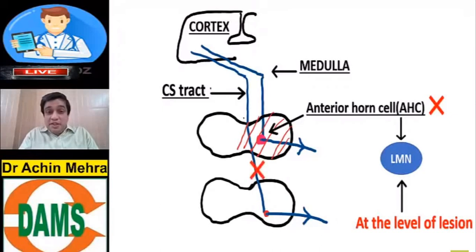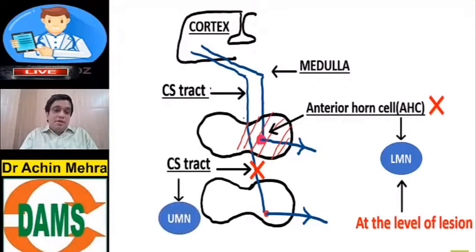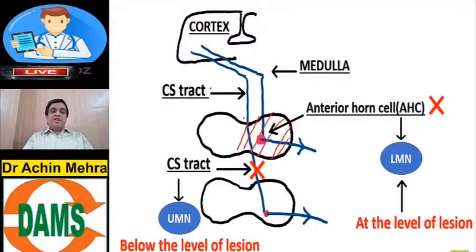But below the level of the lesion, if you remember, the corticospinal tract for the segment below is affected, not its anterior horn cell. So whenever you have an injury in the corticospinal tract, don't forget, you have the weakness of the type UMN. So below the level of the lesion, you will find spasticity and hyperreflexia, right? So at the level of the lesion, it's an LMN weakness. Below the level of the lesion, you always get a UMN weakness in a case or a disorder affecting the spinal cord, myelopathy.